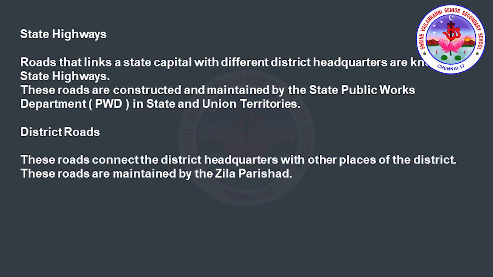Next we will come to the district roads. These roads connect the district headquarters with other places of the district. These roads are maintained by the Zilla Parishad. The Zilla Parishad is an elected body. The Zilla Parishads are the panchayats at district level in Panchayati Raj institutions. So, what is the major function? It provides essential services to the rural population. Here, the main function is to construct bridges and roads wherever needed.